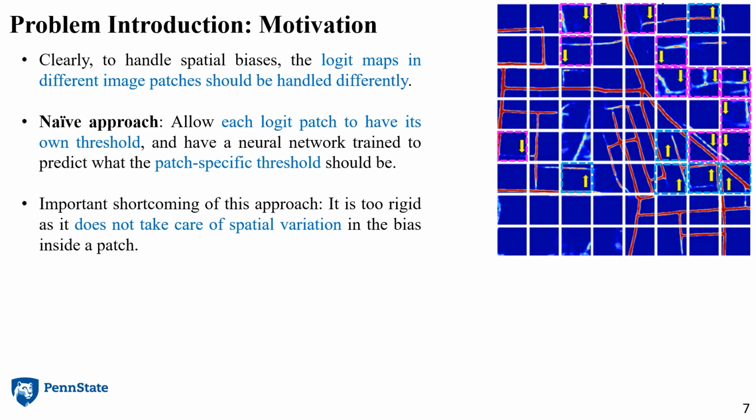For example, in an image patch that is generally biased upwards, there will be many clusters of pixels with upwardly biased logit scores, but there can still be clusters with downward biases or almost no biases. Binarizing such a patch with a single threshold can often result in clusters of false positives and false negatives. So what's the approach?